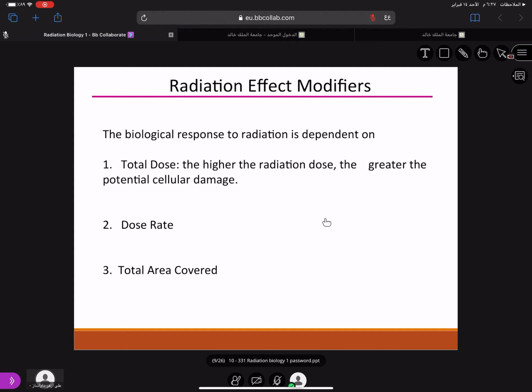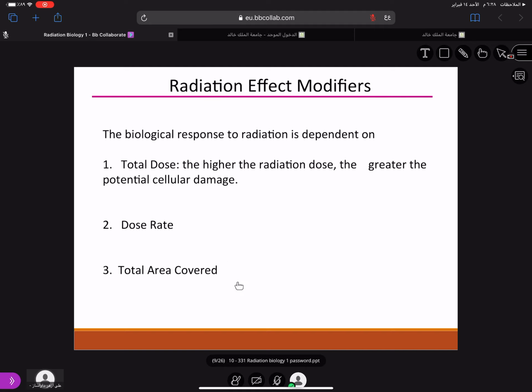So this is the biological effect modifier. Okay, first is total dose. Second is dose rate. What is the meaning of dose rate? Dose rate is basically at what frequency you are giving the dose. Suppose I give a dose today, and then after say 2 days, the effect is more as compared to when I give it today and then after say 1 month. So the dose rate is an important factor in causing damage to the biological tissues.